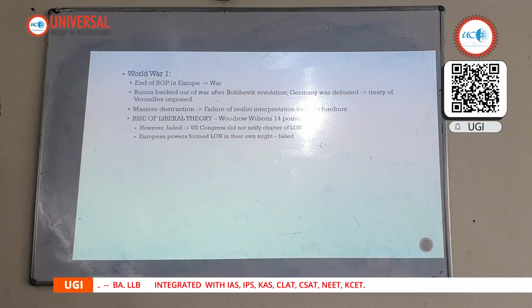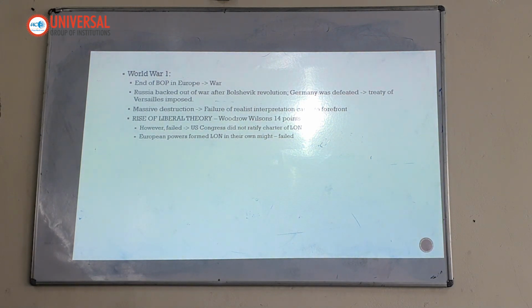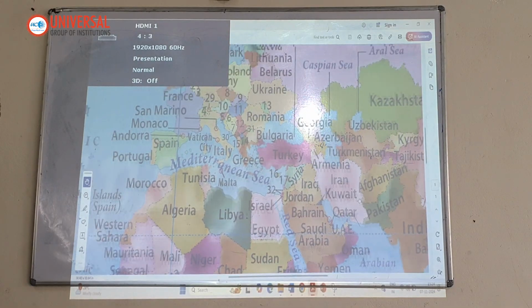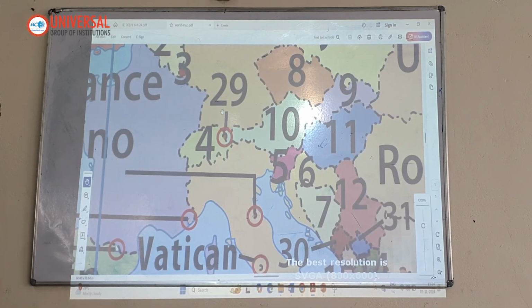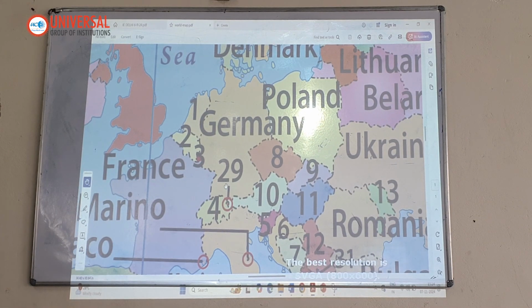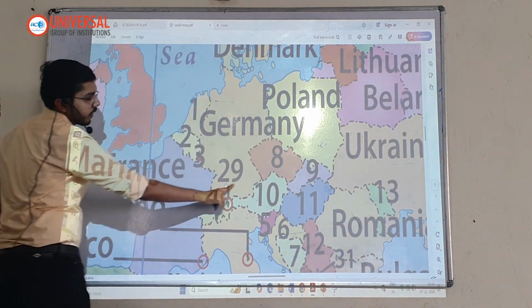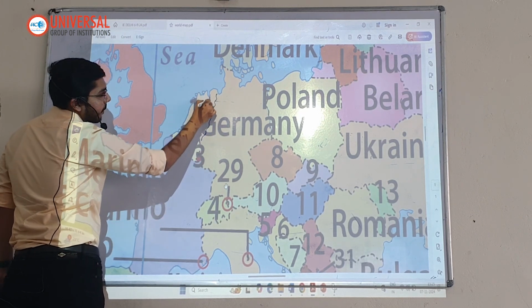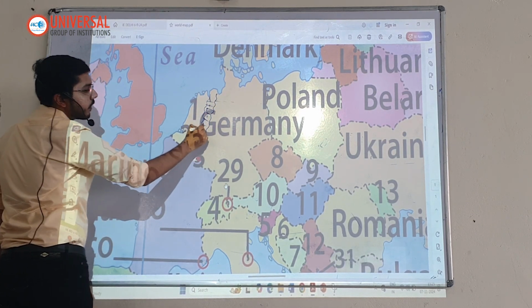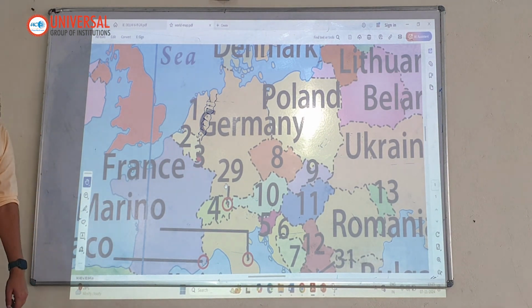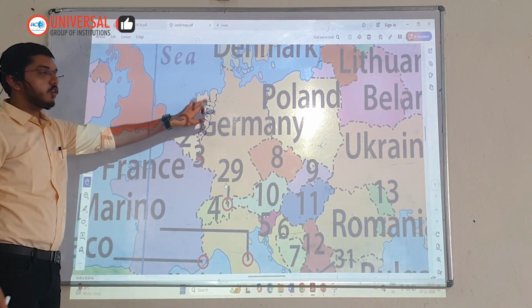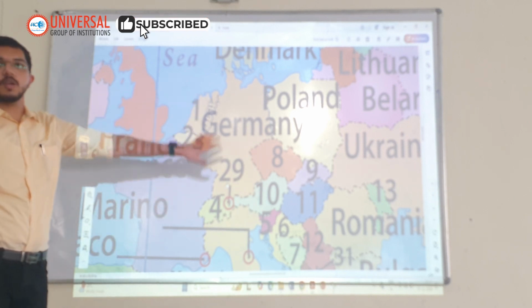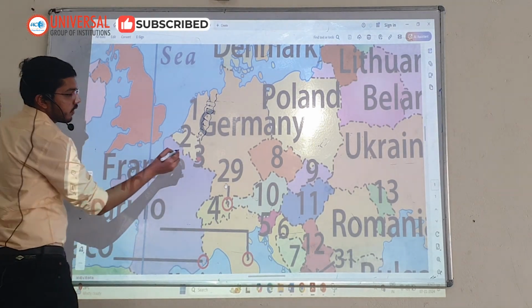There was failure of the Treaty of Versailles. Very heavy reparations were imposed on Germany. The entire Rhine area of Germany was demilitarized. If you look, see, this is Germany. Okay, you are seeing this line. This is the Rhine coalfield. This was deeply militarized. German bases were located here.